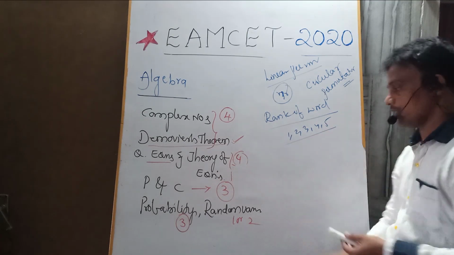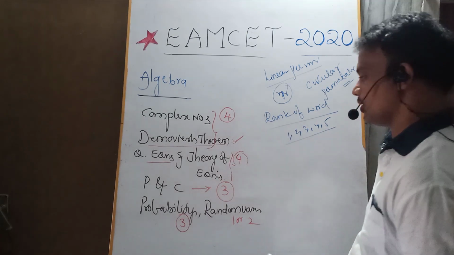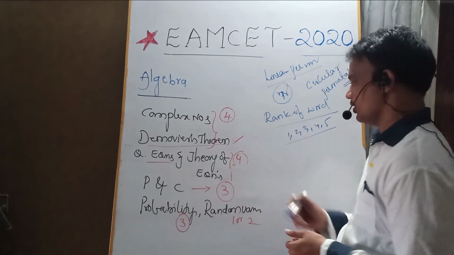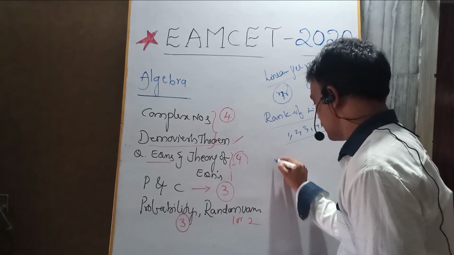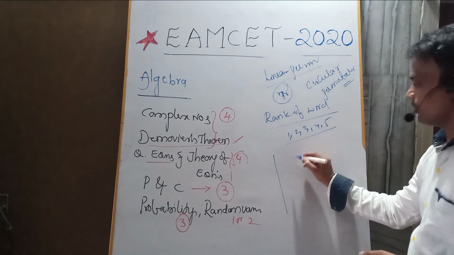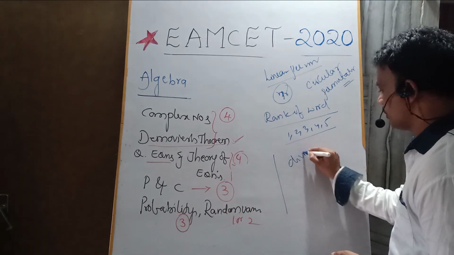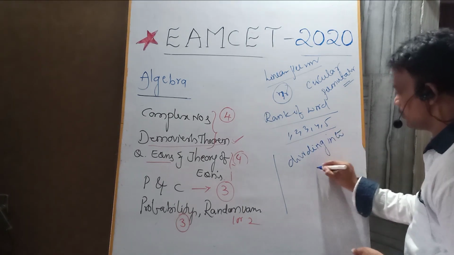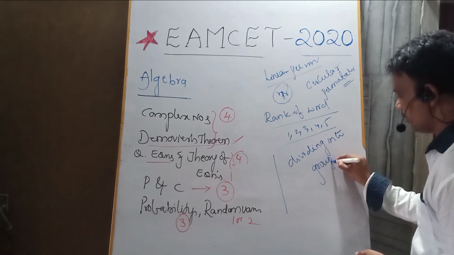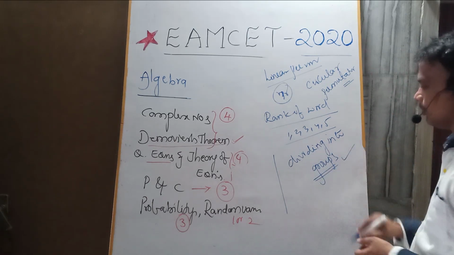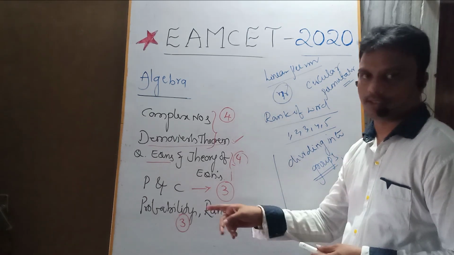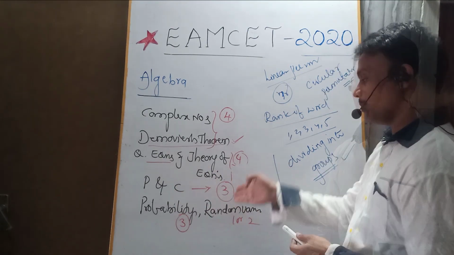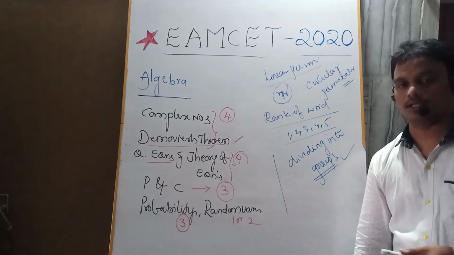And coming to the combinations also. A very important thing from the combinations: selecting the things only, no need for the arrangement of the things. Focus on the topics from the combinations. First of all, dividing things into groups. That is a very important concept from the combinations. Anyway, please revise the total concept from the permutations and combinations. There will be a chance to get 3 questions.